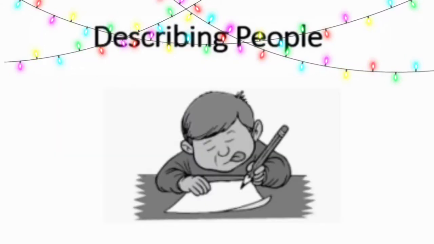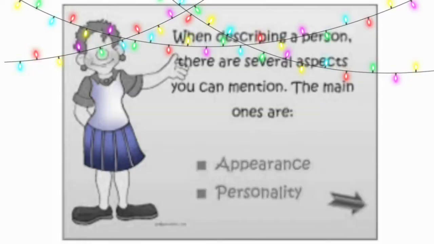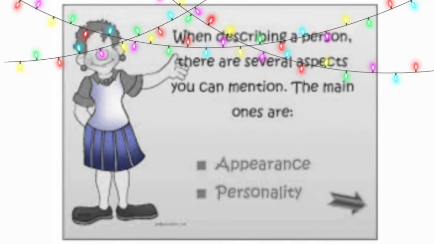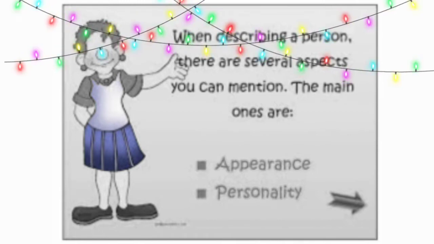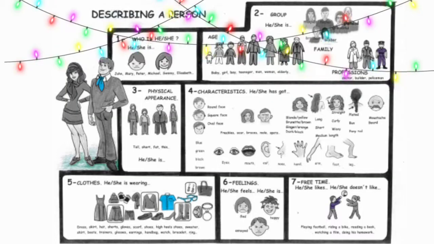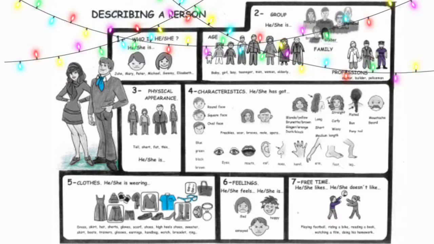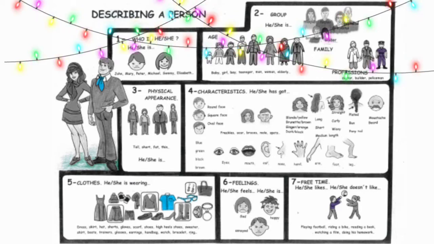Let's have a look at how to describe people in a more interesting way. While describing a person, there are several aspects you can mention, but the main ones are appearance and personality. While describing a person, you have to tell who he or she is. You have to tell about their group, their family, age, and their professions. You have to talk about their physical appearance. You have to talk about their characteristics.